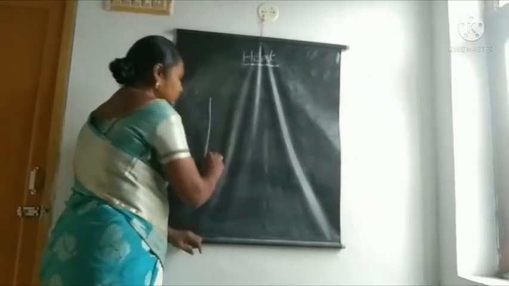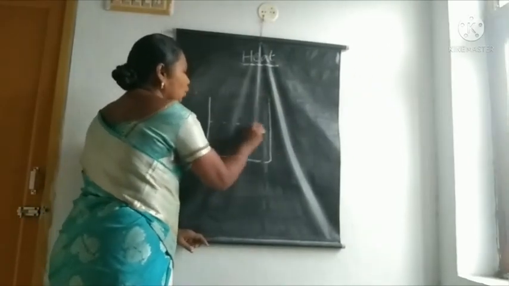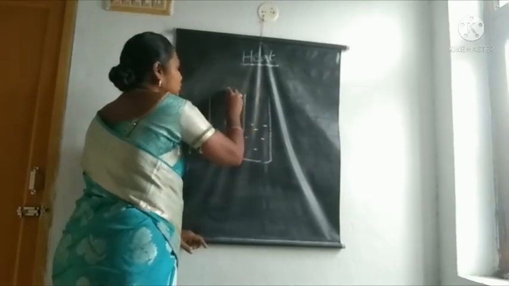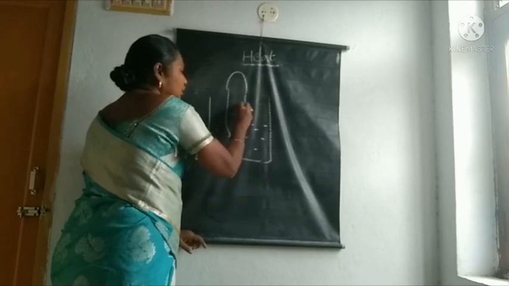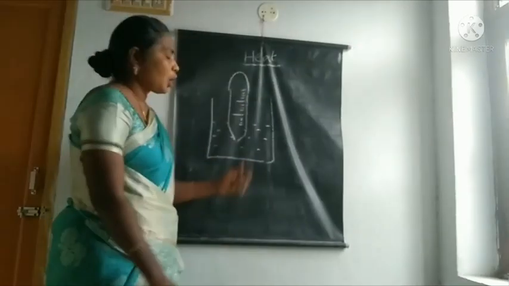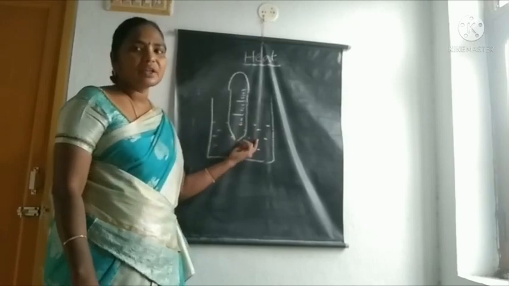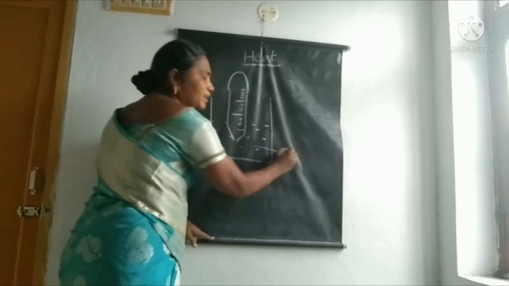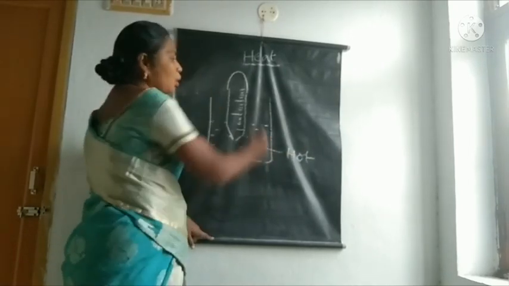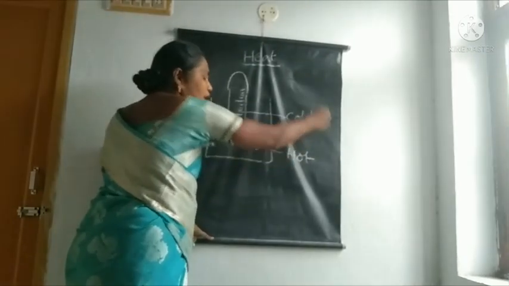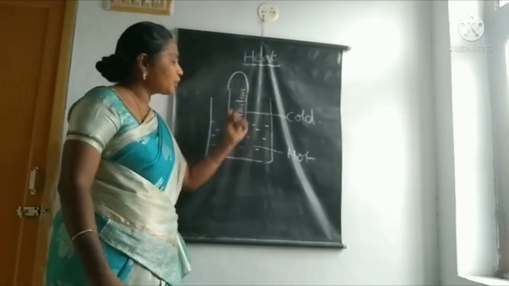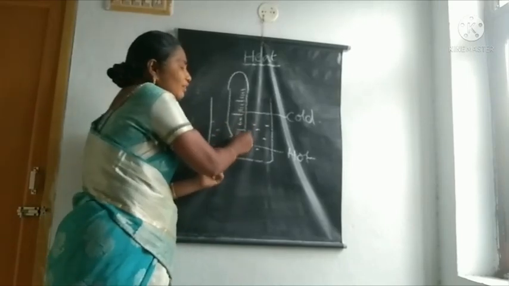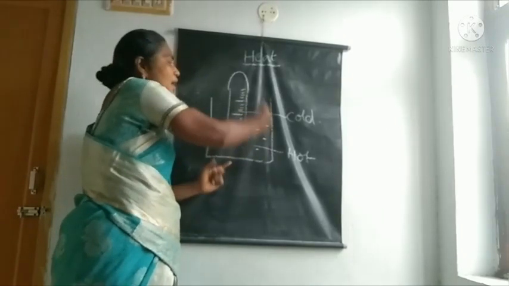Take one beaker, fill it with hot water, and put the thermometer in the hot water. What do you observe? Gradually, the mercury level increases in the thermometer because the water is hot and the thermometer is cold. Here, water transfers heat energy to the thermometer. That's why the mercury level in the thermometer gradually increases.